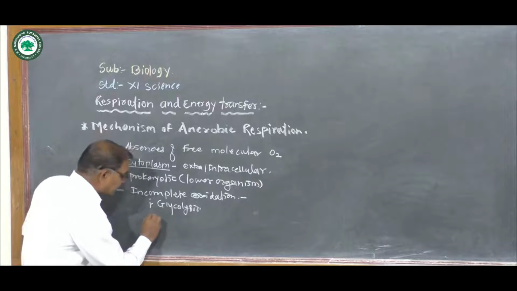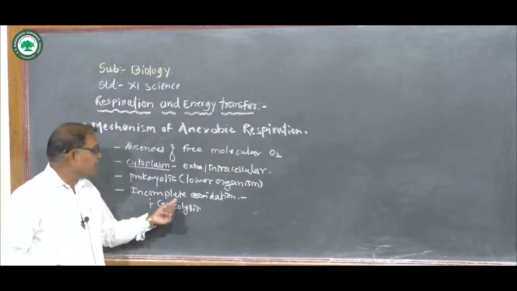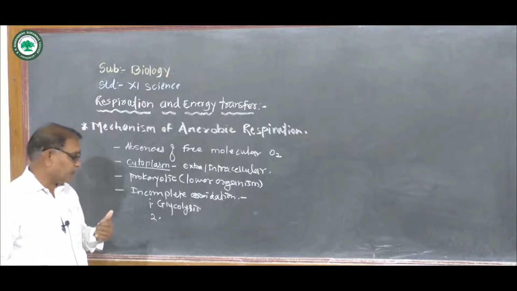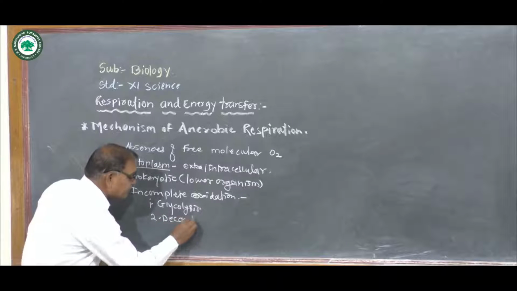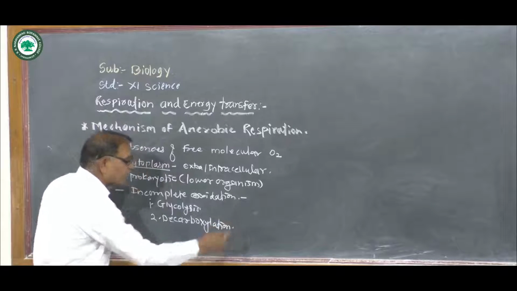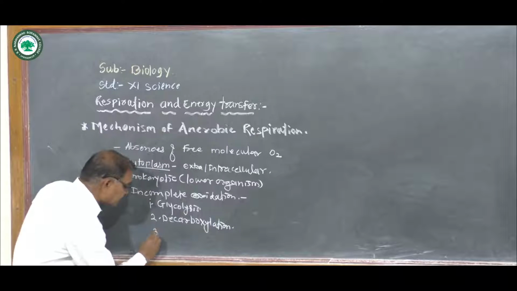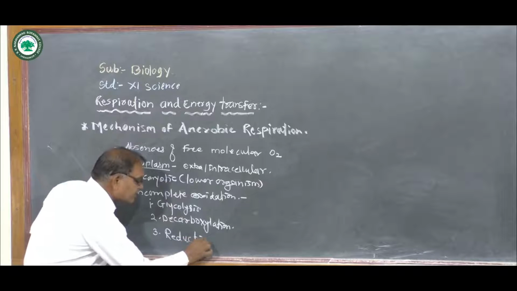In the second step, the electron transport system and Krebs cycle are totally absent in anaerobic respiration. Therefore the second step is decarboxylation, meaning removal of carbon dioxide, and the third step is reduction, meaning NADH2 is converted to NAD.